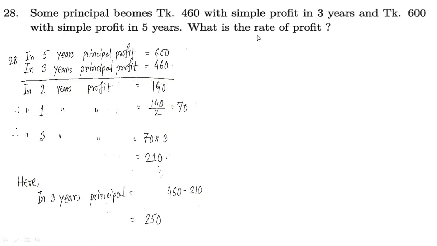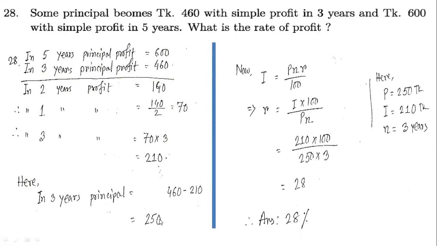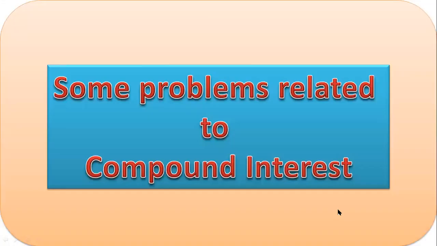Now we can very easily find the rate. Here P equals 250, I equals 210, n equals 3. We just need to find the r. We know I equals PNR by 100, so r equals I into 100 divided by P and n, by cross multiplication. Then just put in the values of I, 100, P and n, and you will get your answer. Clear? Okay, now we'll see the sum problem related to compound interest.